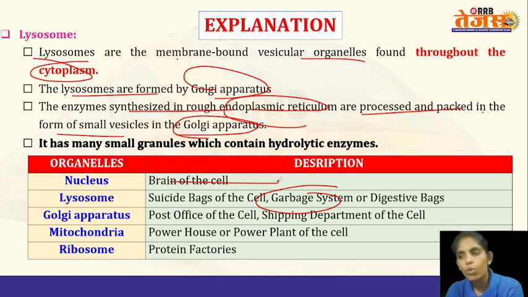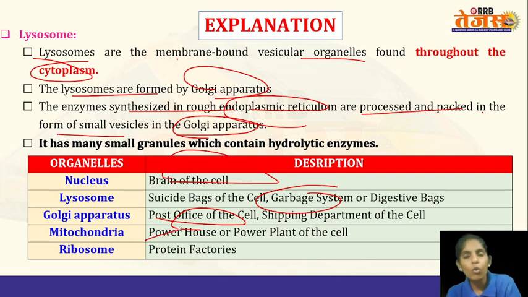And nucleus, as you know, is the brain of the cell. It is the control center of the cell. Golgi apparatus: after the enzymes and proteins are synthesized in the endoplasmic reticulum and also by the ribosomes, they are packaged in the form of vesicles in the Golgi apparatus. The proteins and different enzymes are packaged and modified into vesicles. Mitochondria, obviously, is the powerhouse of the cell. Why?